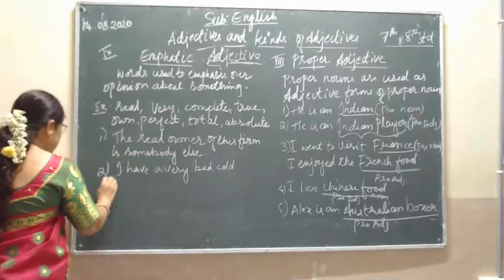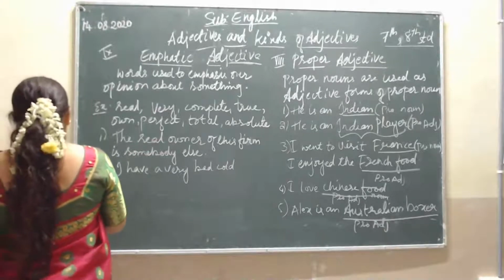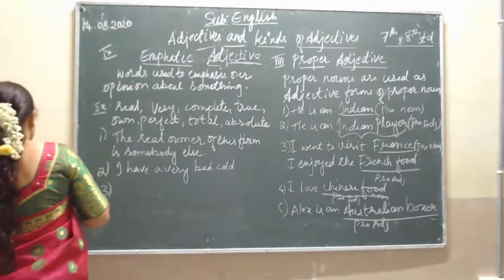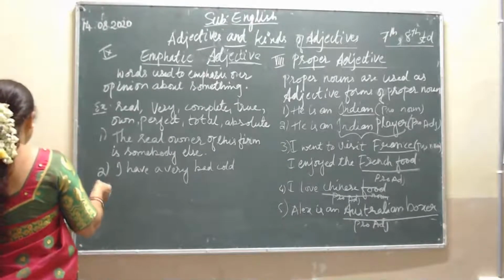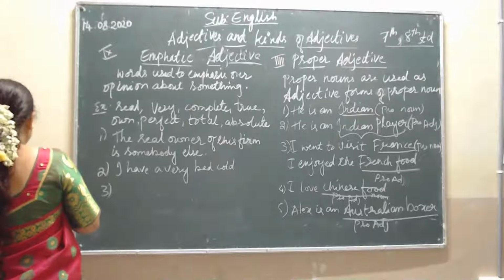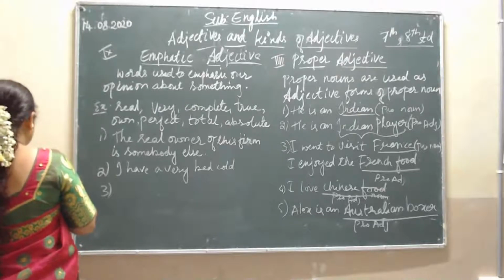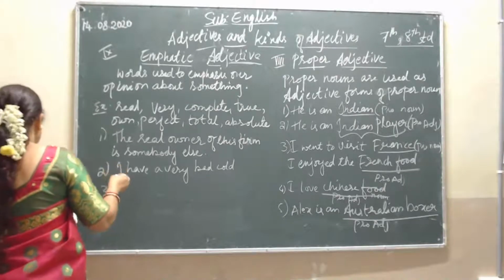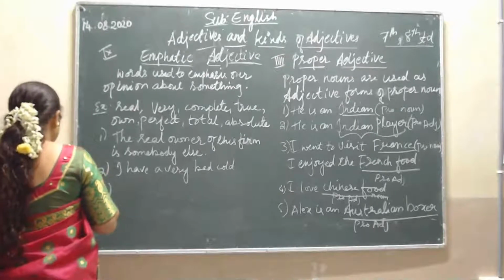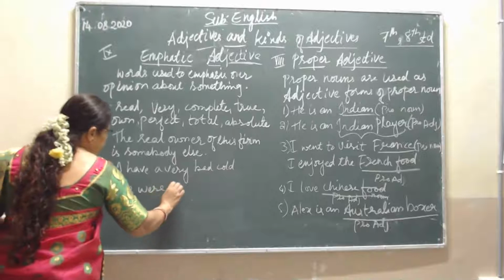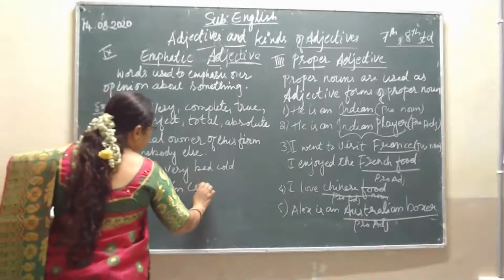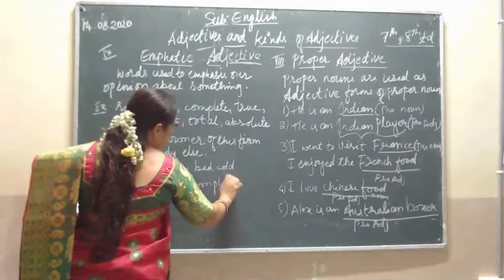Now the third example is: we were in complete darkness.